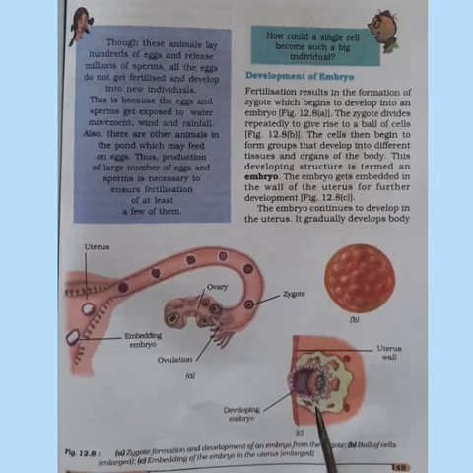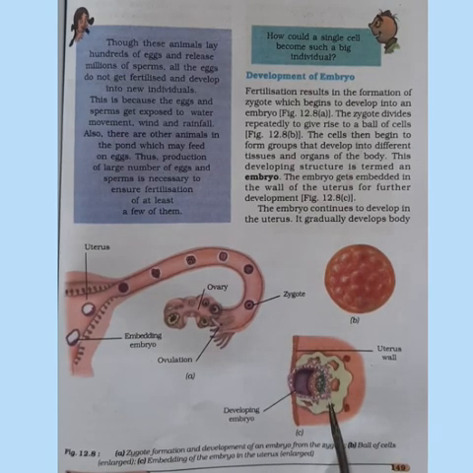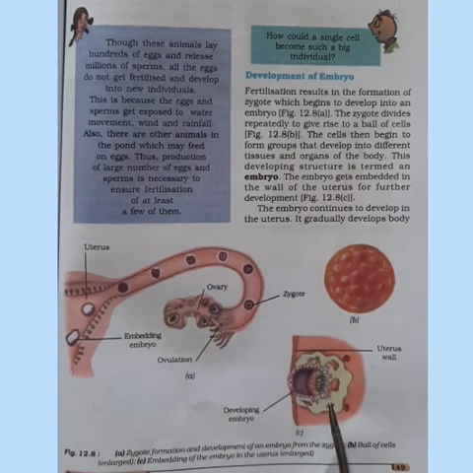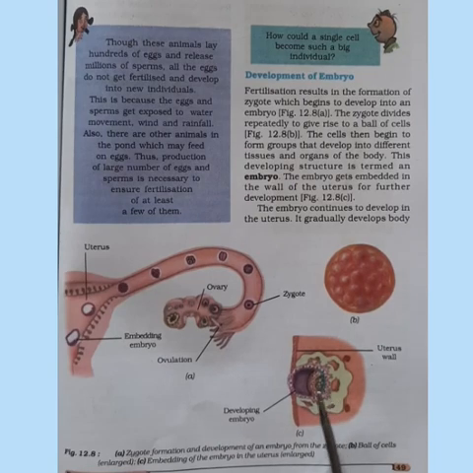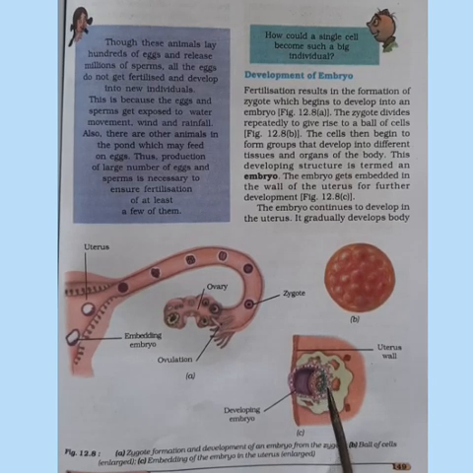So after the complete development of the fetus, the baby will come out of the female's body. The mother will give birth to the baby. So the time is about 9 months for the development of the baby inside the mother's womb.